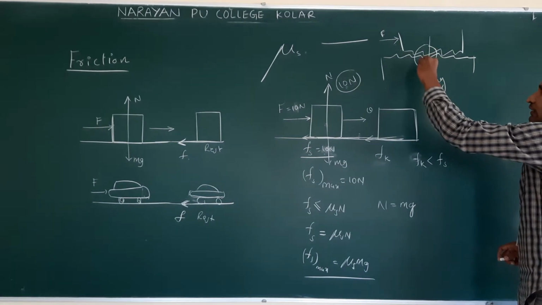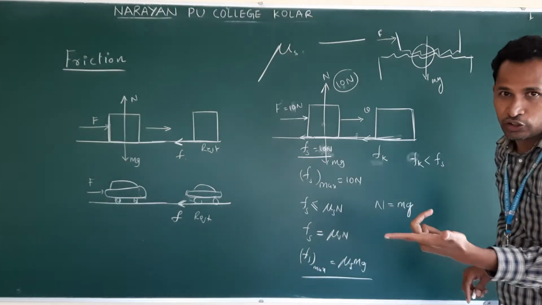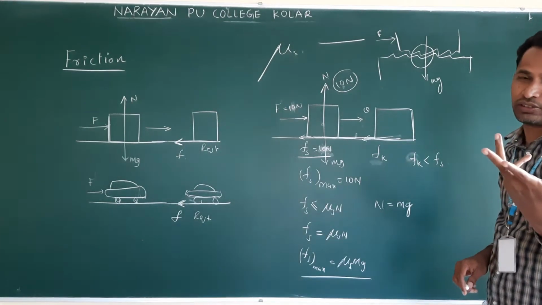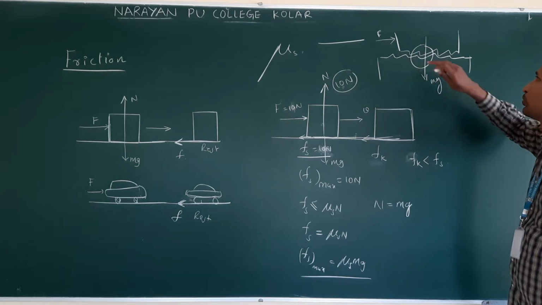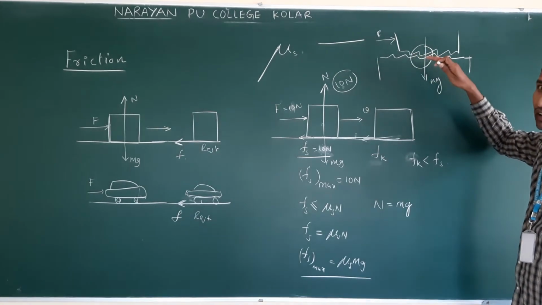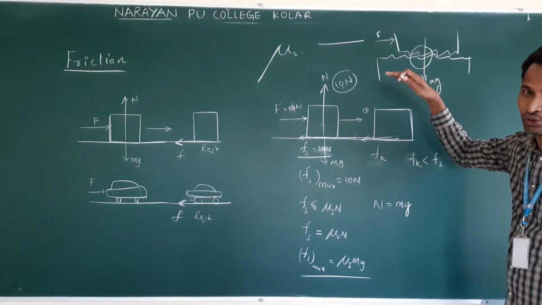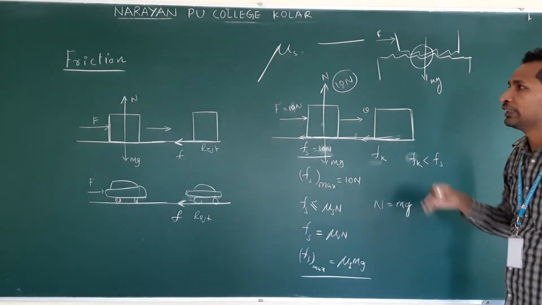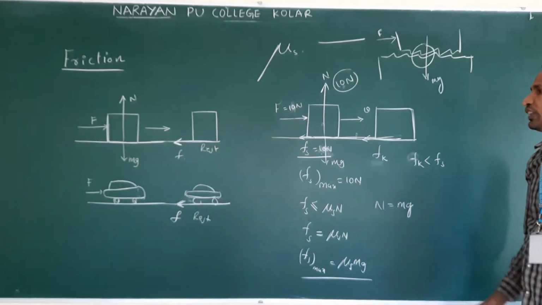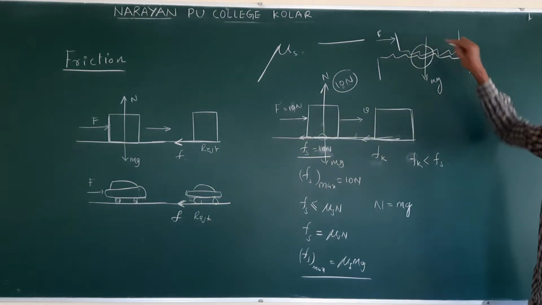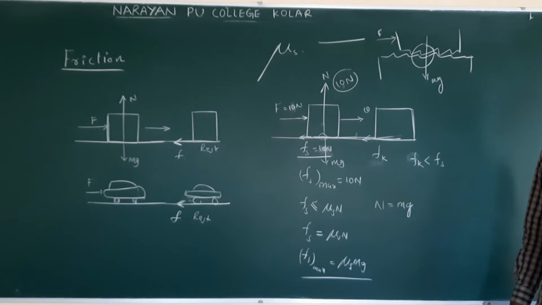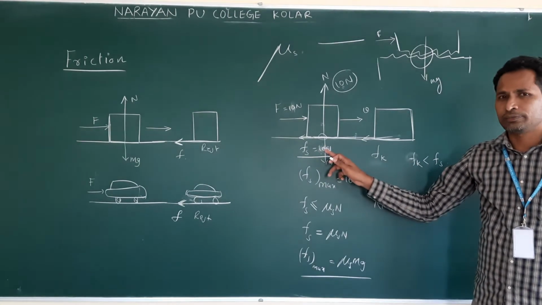Due to this interlocking, contact force develops, molecular forces. Understand? So that contact force opposes, that parallel component of contact force opposes the relative motion. That we already mentioned as friction. So this is what is happening. Understand? So, static friction.